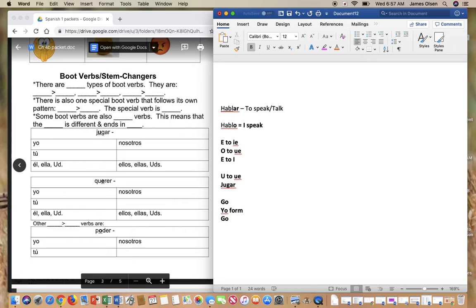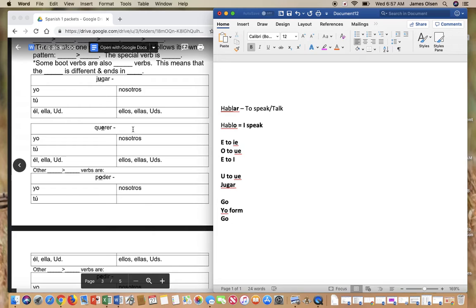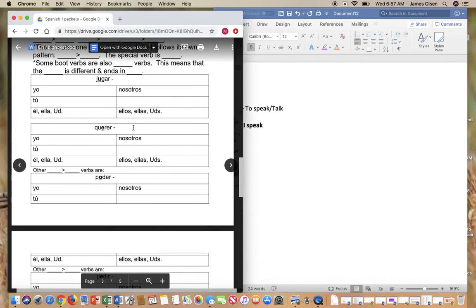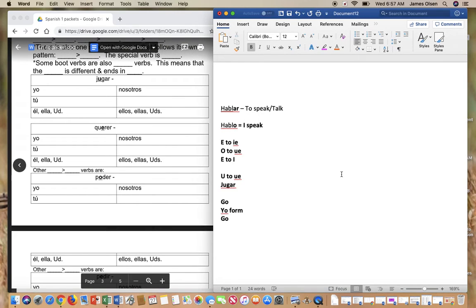So now I'm going to explain. So hopefully I have these notes filled out up here. So let's skip this jugar verb real quick, and we're going to go to querer. Querer means, I wish I could write on that, I can't. Okay. So querer means to want. Okay, so write that in right here, to want. Because this is vocab too. You need to know what these words mean, these verbs. So querer is to want.